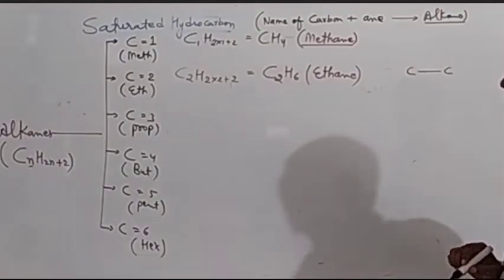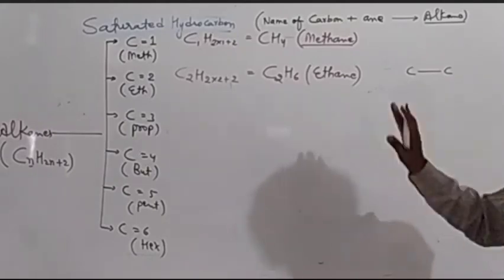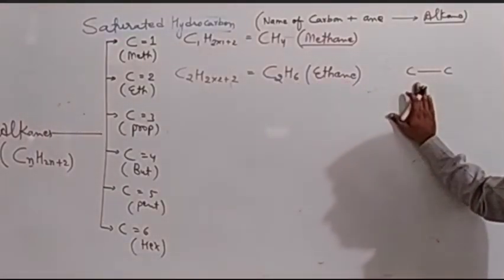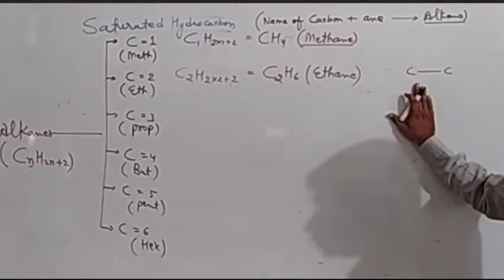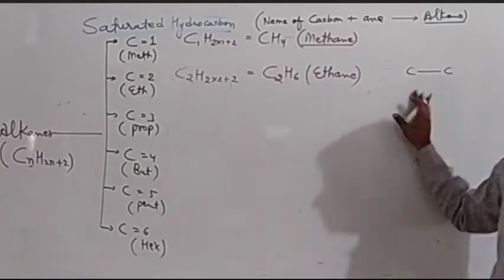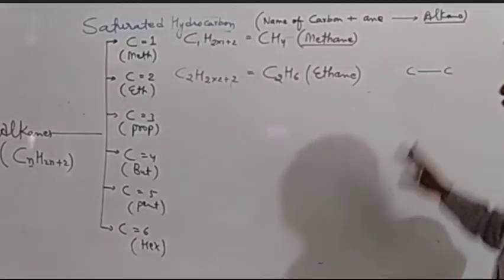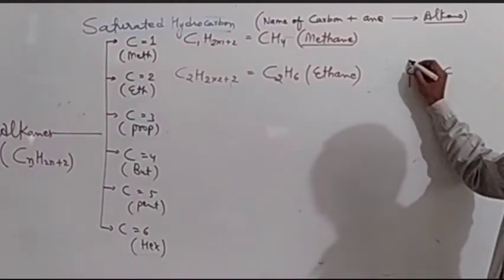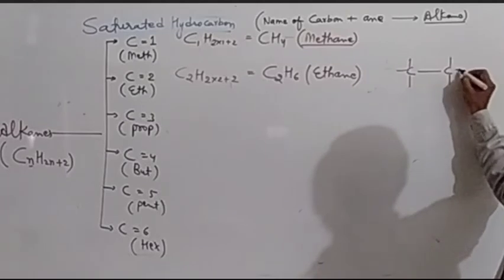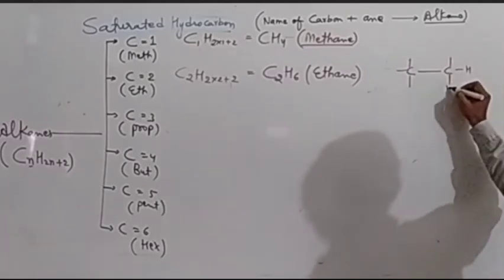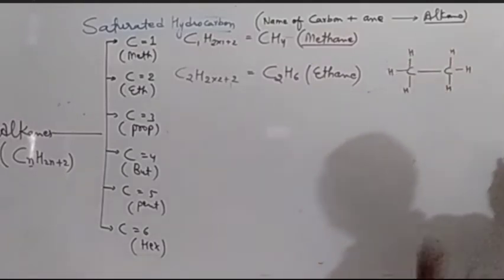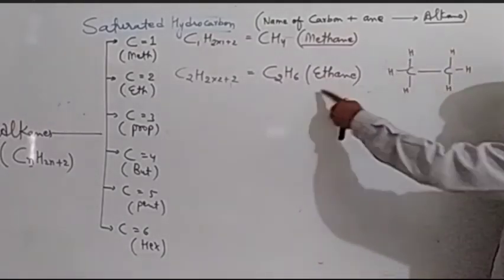Next, we have to add hydrogen with these carbons, remembering that carbon should not have more than 4 bonds. 1 bond we have already written, so now we have to add only 3 more bonds, and all these 3 bonds will have hydrogen attached. Now this is the structure of ethane.